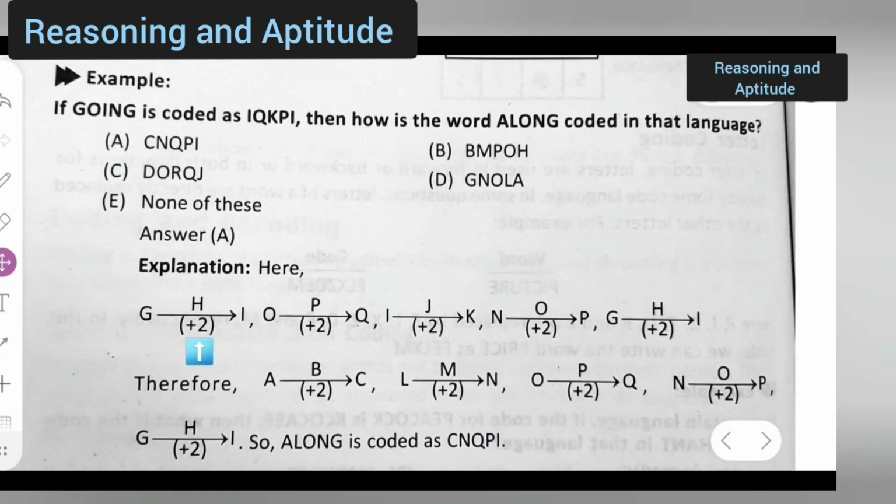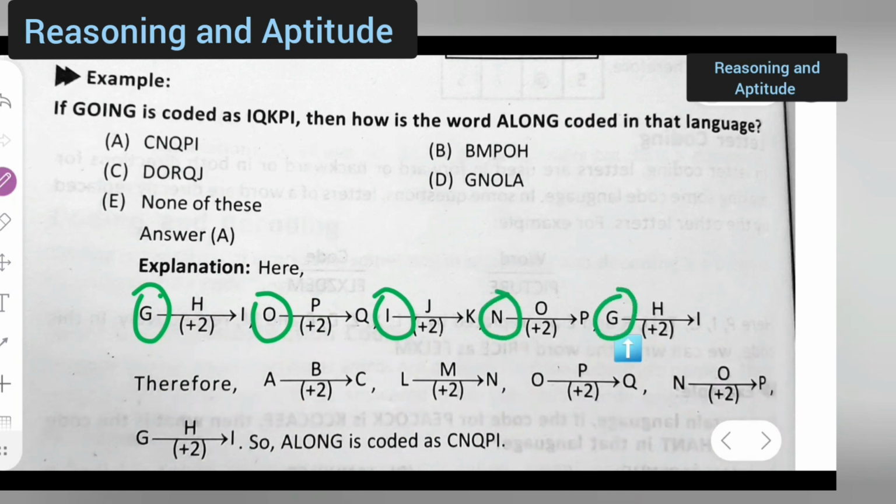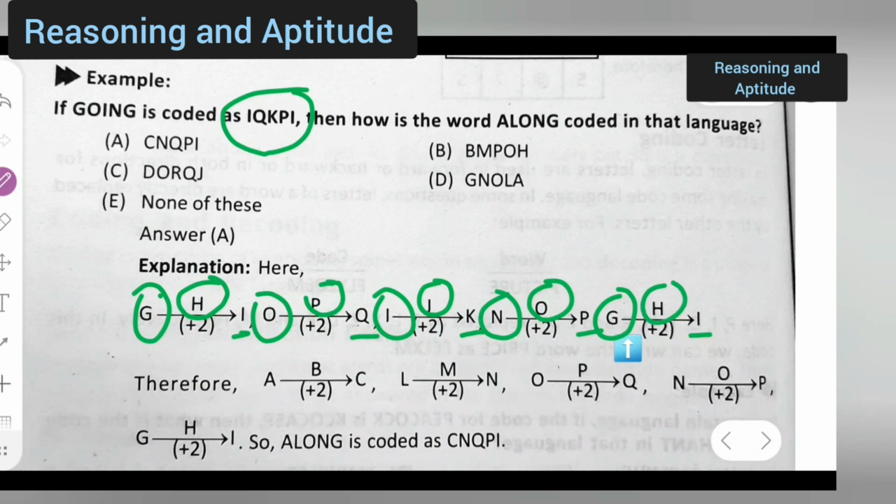So going is coded as, you are writing G-O-I-N-G. Is coded as what? I-Q-K-P-I. So G-H-I-O-P-Q-I-J-K-N-O-P-G-H-I.